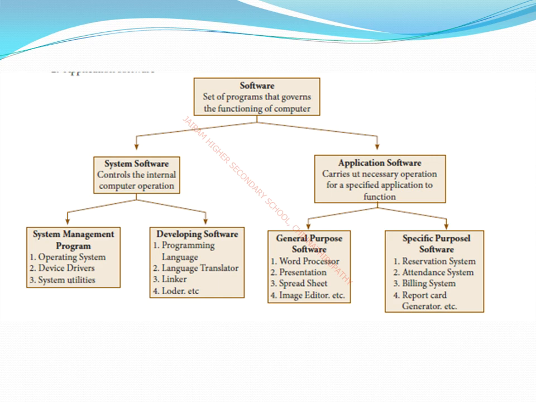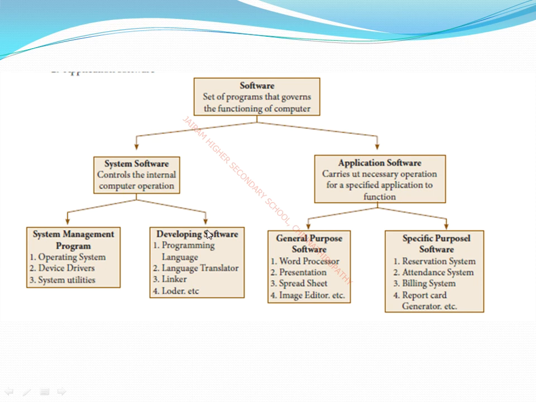Because the software has translators. The translators are called a compiler or interpreter. So what is the main job of this compiler? It translates machine level language to high level language, or high level language to machine level language. Then only the computer understands whatever we enter into the keyboard, which is present inside the CPU. So next one, system software controls the internal computer operation. Application software carries out the necessary operation for a specified application to function. It will do the particular task for the user.